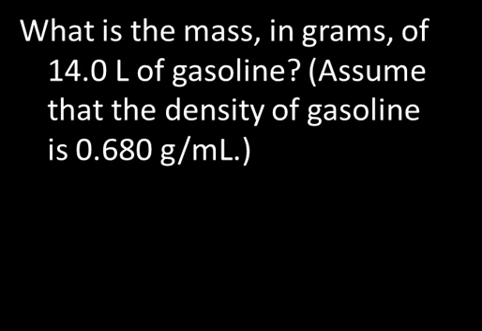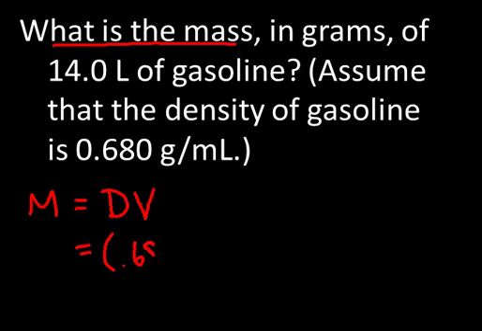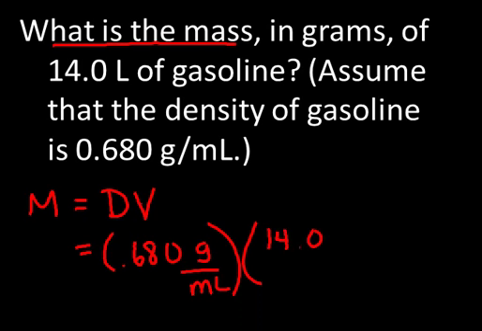One final density calculation here. What is the mass in grams of 14.0 liters of gasoline? Assume that the density of gasoline is 0.680 grams per milliliter. Since we're being asked to find the mass of this substance, we'll use the form of the density equation that's already solved for mass. Mass is equal to density times volume. Since we know the density to be 0.680 grams per milliliter, and we know the volume is 14.0 liters.